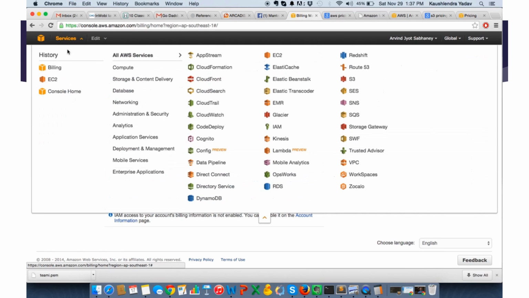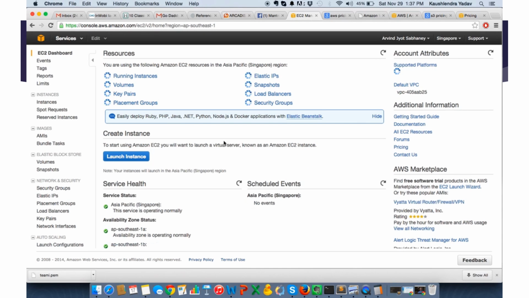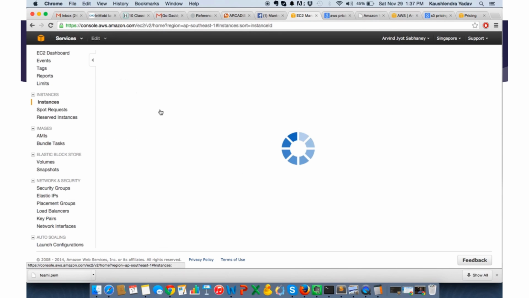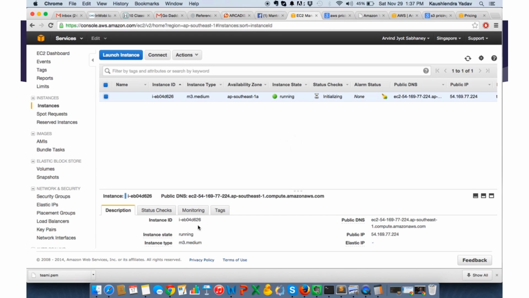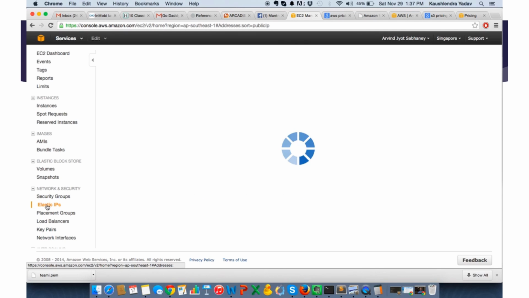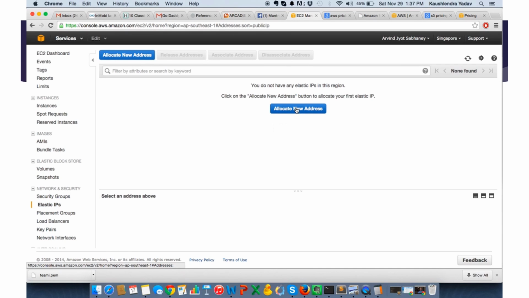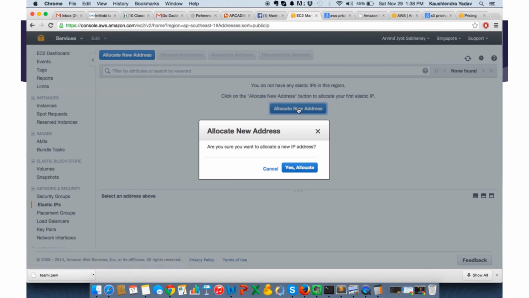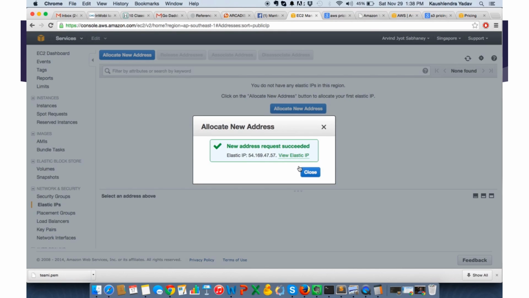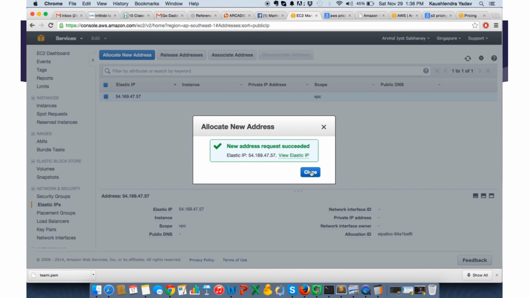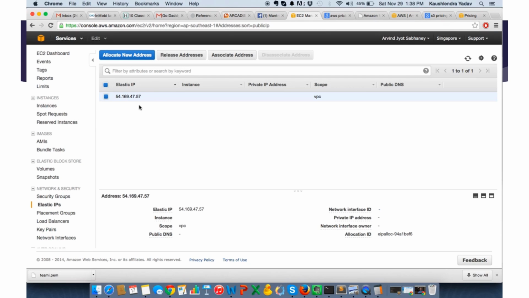Okay, so let's go back to our EC2 services. So you have one running instance. It's running. So now you can connect. Okay, so we'll create an IP. Yeah, we'll create an elastic IP first. What was that IP? That is a dynamic IP that has been associated with it. But if you restart that, it will keep changing. So the best is to have an elastic IP, a static IP. That's what they call an elastic IP. So this has been assigned to us. Now this will remain.